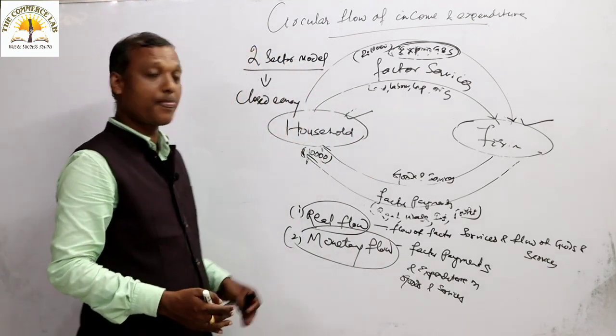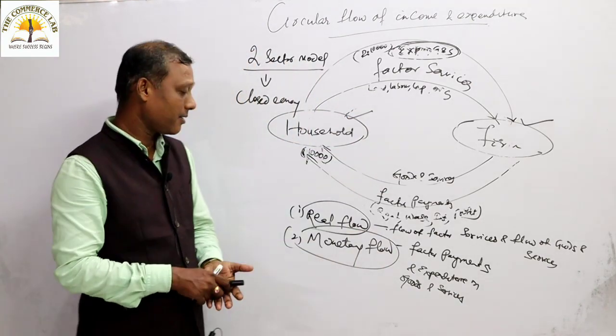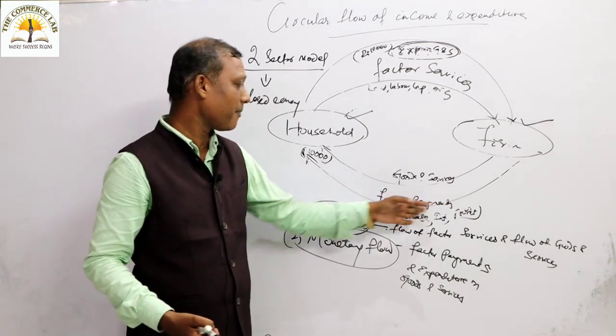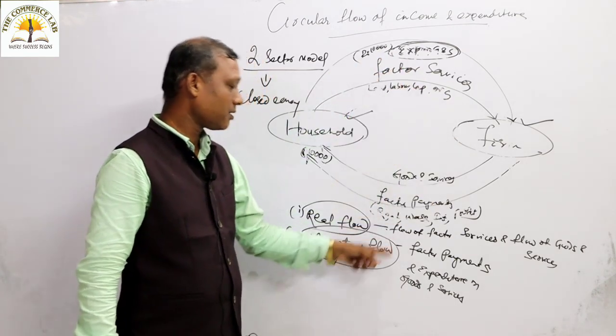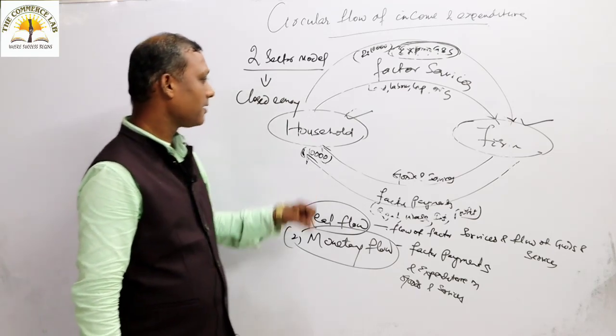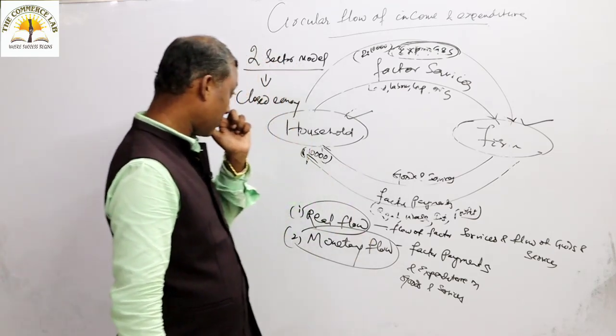So you should understand that in the circular flow, factor payments and expenditure on goods and services, these two flows become the main point of discussion of the circular flow.